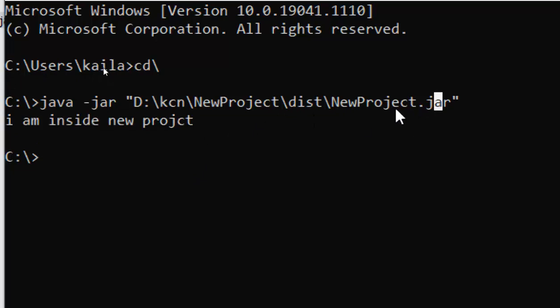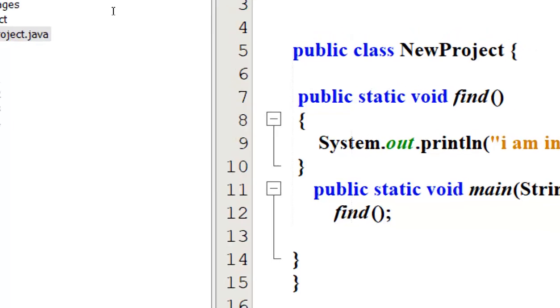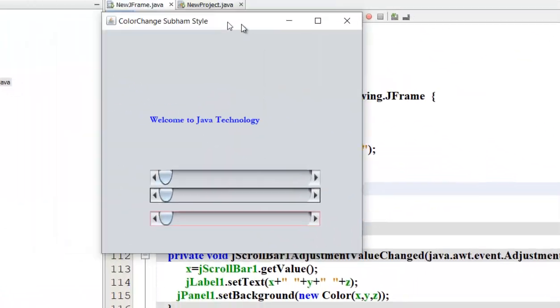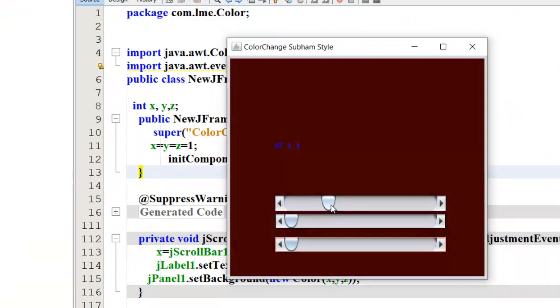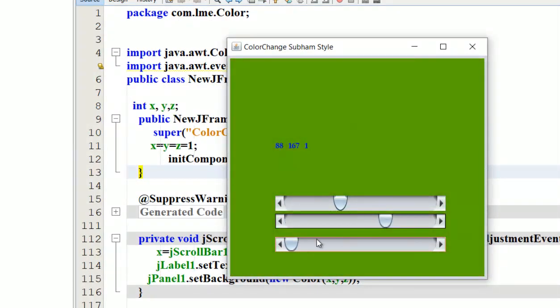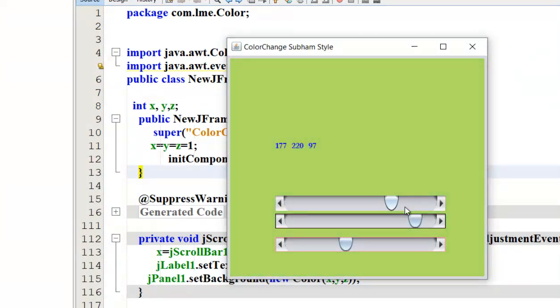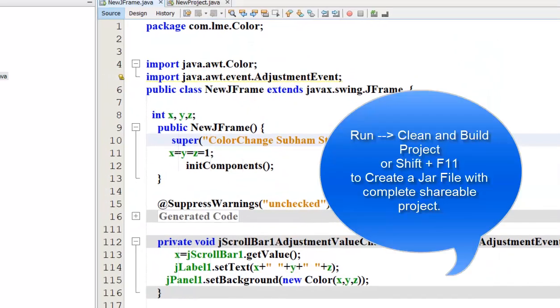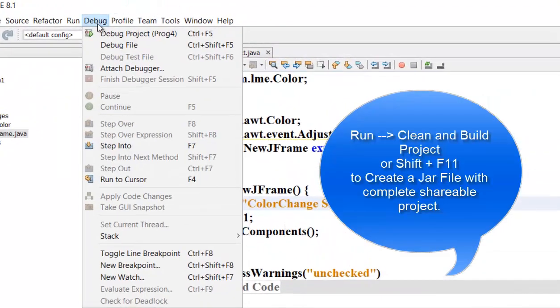If I distribute this file to you, you will also get the new jar file, and you can also execute it at your place. See, this is the file I want to run. I want to change the background color. This is the project. I want to share this file with you so you can execute it at your home. How will you execute? Simple. I will create a jar file. Keep it in mind. I will go for the developed project.